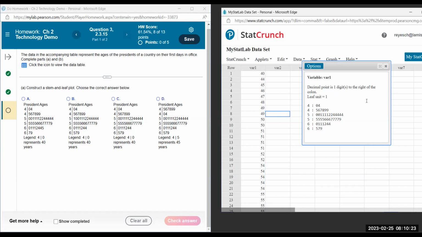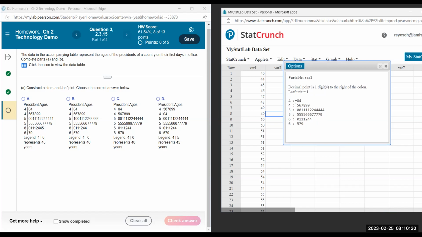So instead of putting all the 40s in one row, they're dividing the 40s by 5. So they're going from 40 to 44, and then from 45 to 49, and then from 50 to 54 and so forth. So just pick the one that matches yours. For example, mine has 404 and that's these 3. And then you just have to be careful. So my last one is 579, which is between B and C.